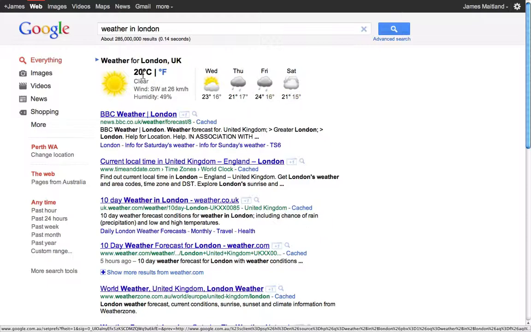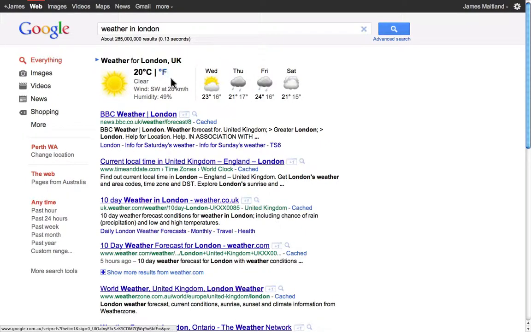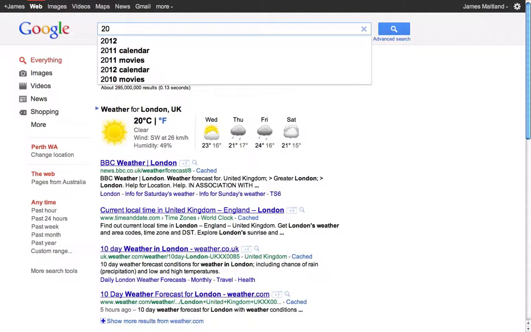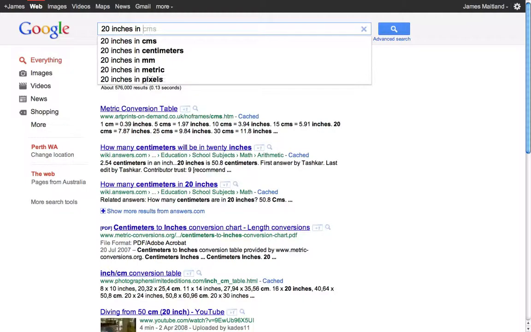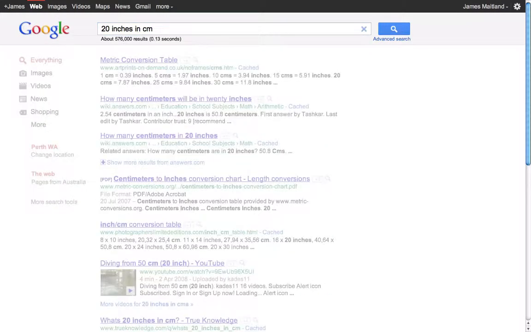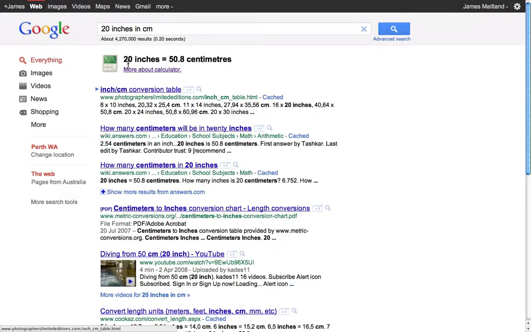Now, what about Fahrenheit? I know I can change here, and it tells me the difference between Fahrenheit. Now, what if I get a measurement that's in something like that? If I say something is 20 inches in centimetres, it tells me here 20 inches equals 50 centimetres.